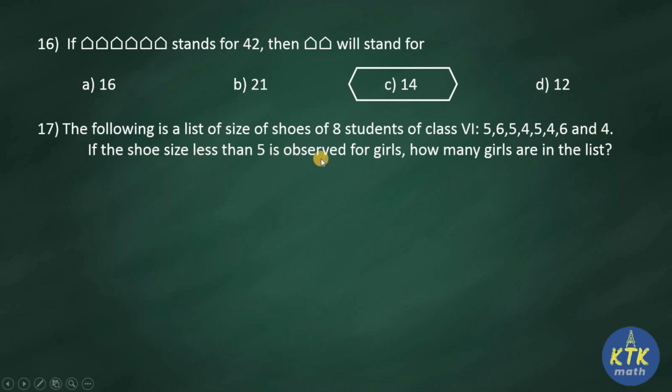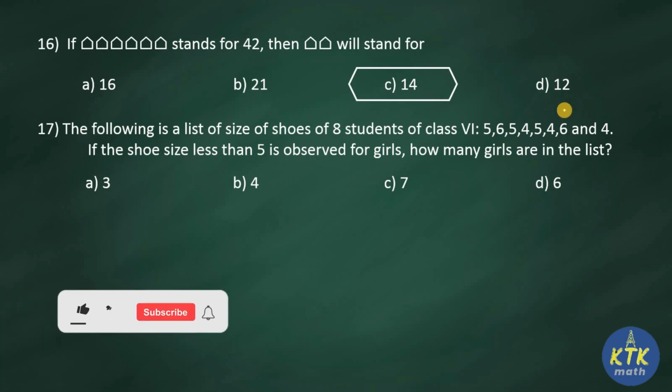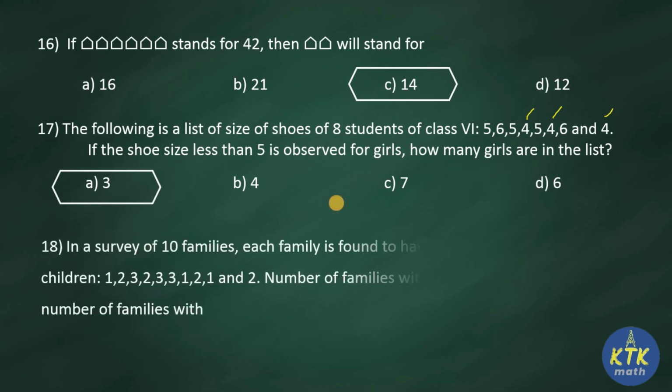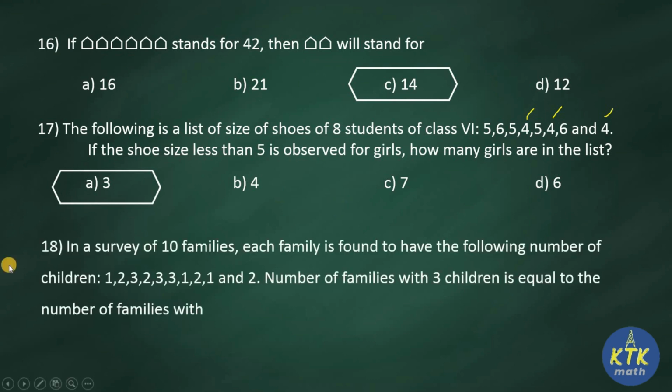If the shoe size less than 5 is observed for girls, so how many numbers are less than 5? It's very easy. You are just going to count how many numbers are less than 5 here. You have 1 4, again you have 1 4, and here also again you have 1 4. Therefore how many numbers are there? 3 numbers. So question number 17, option is option A, 3. It's a very simple question they gave.